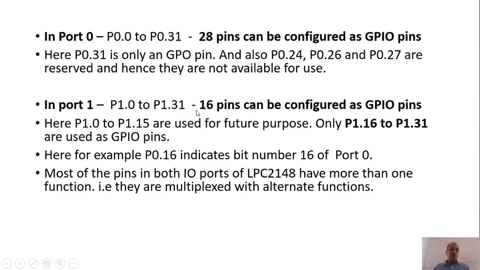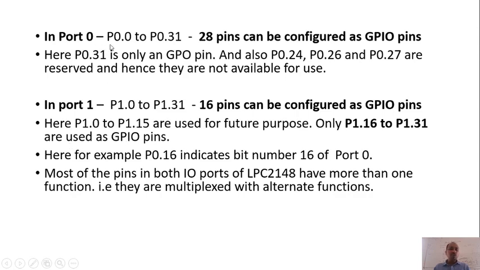So that means the remaining 16 pins, that is from P1.0 to P1.15, are not used in port 1. Okay, so P1.0 to P1.15 are not used, but these are used for future purpose. But only P1.16 to P1.31, so these 16 pins can be used as GPIO pins. Are you getting this point?